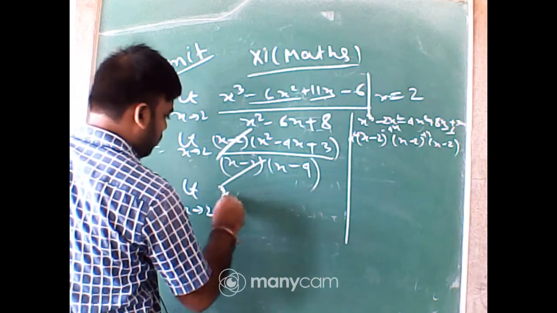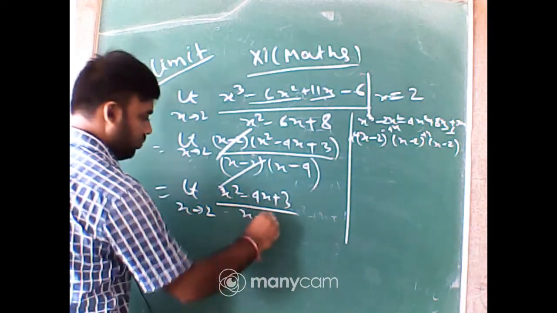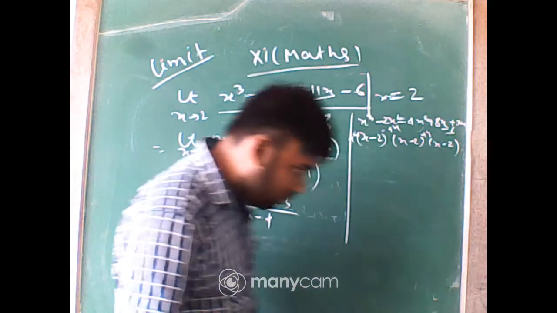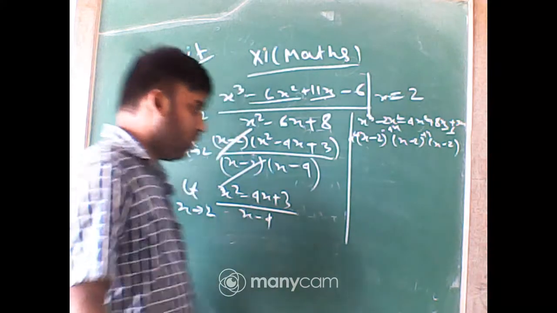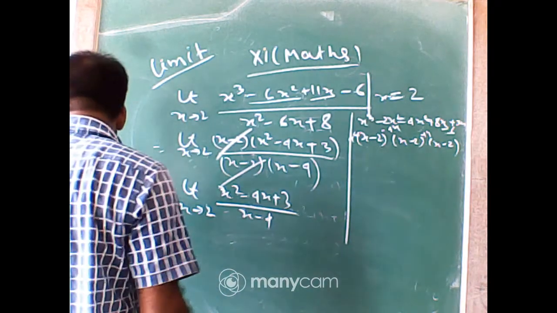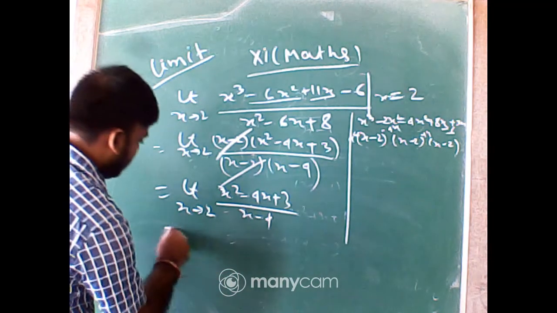x square minus 4x plus 3 by x minus 4, limit.